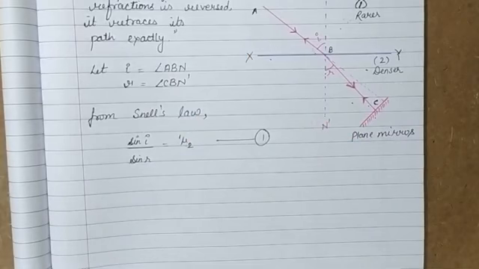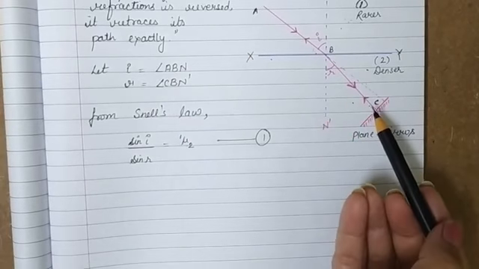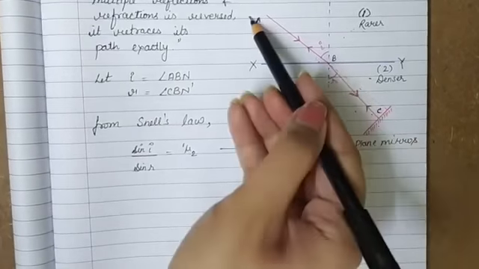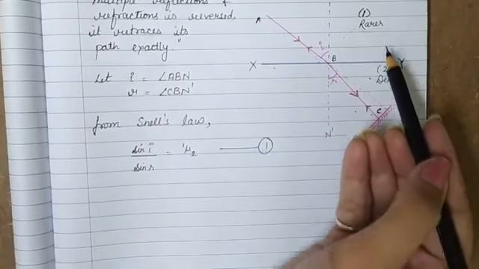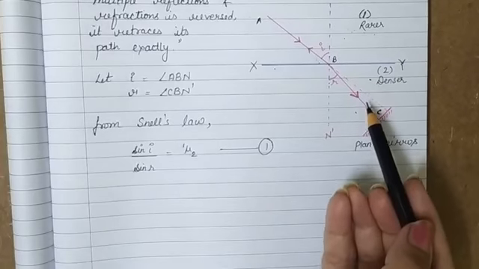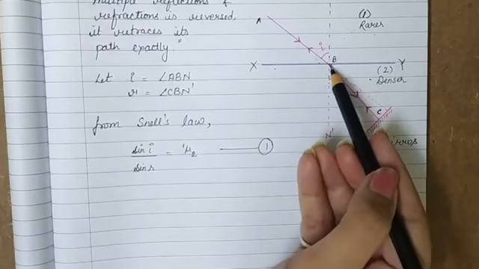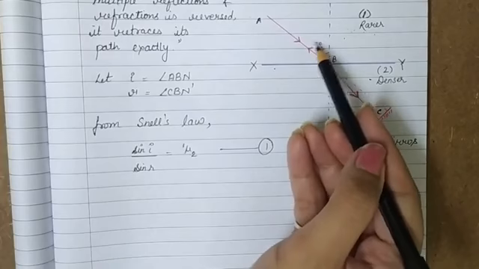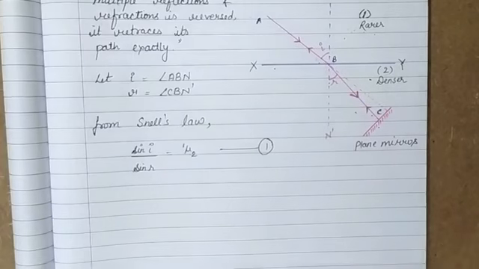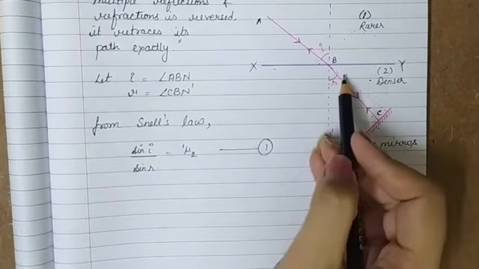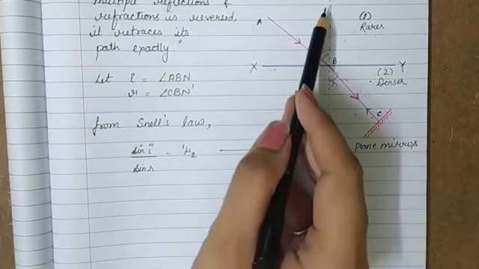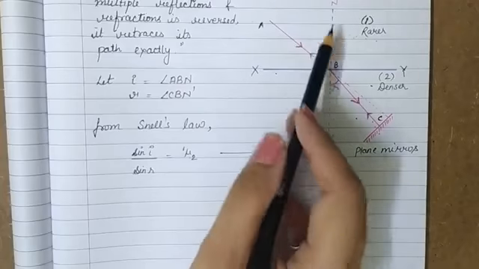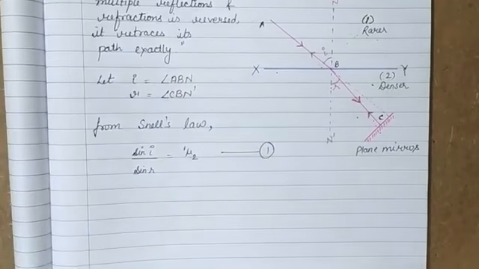Now for the reversed ray, the ray that is moving from C to B and B to A, it is going from denser to rarer medium. Then in that case the ray will bend away from the normal, and here the angle of incidence will be R, that is angle CBN dash, and the angle of refraction will be ABN, that is I. So now the angles also get reversed.